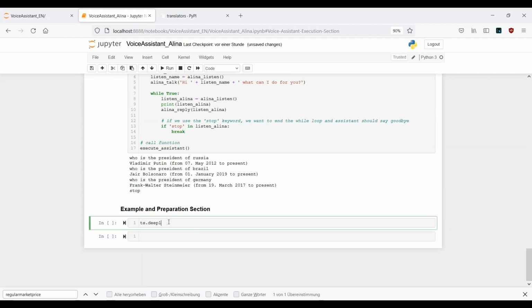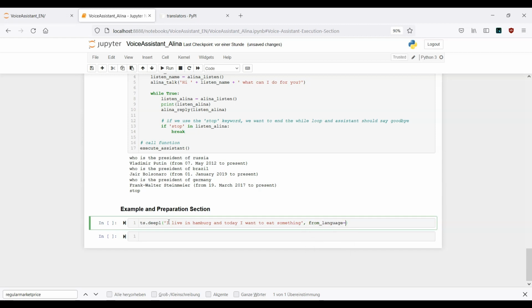Let's take a look if this works. So first of all, we need to provide a text. Let's say: I live in Hamburg and today I want to eat something. Okay, just this simple sentence, number one.